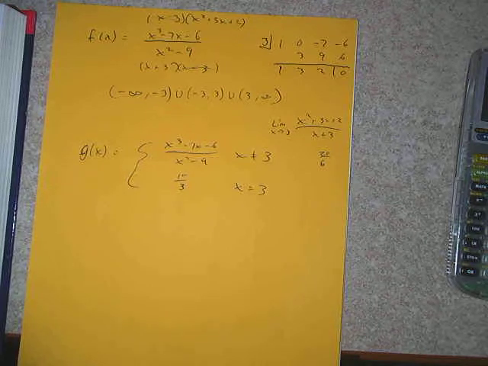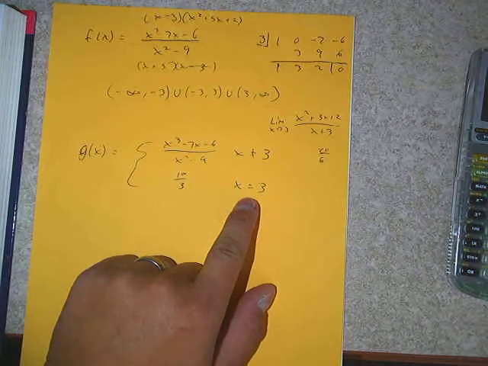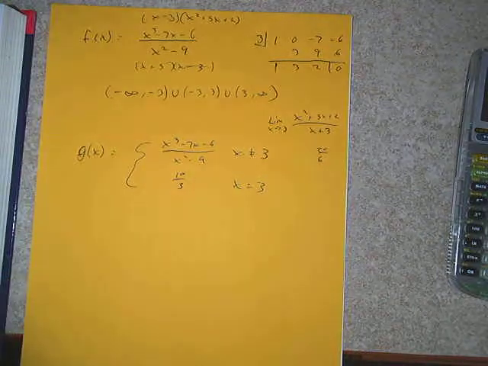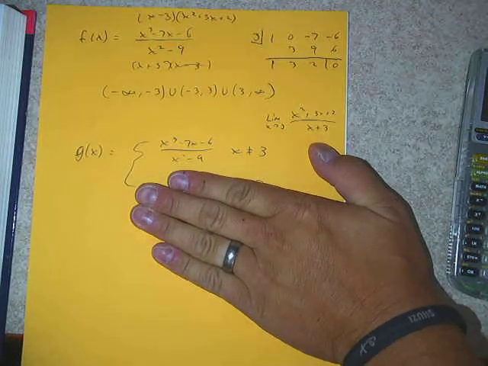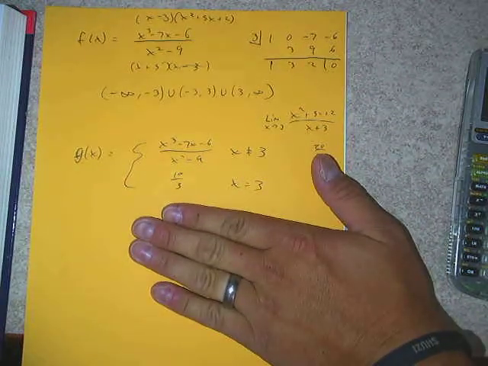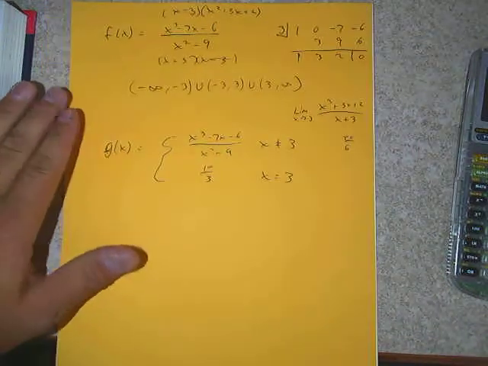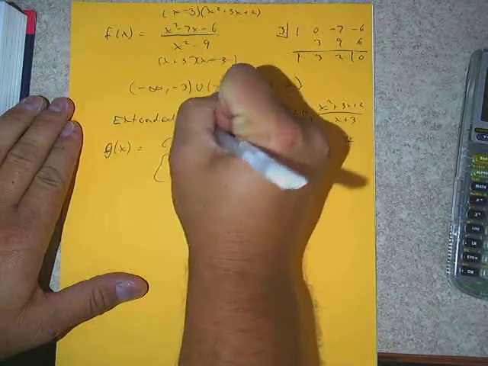So ultimately, the way we fill a hole, the way we make a function continuous when we have a removable discontinuity, is that we essentially redefine the function. Okay? We let it be normal for everything but the point in question. And then that point in question, okay, we fill in the blanks by defining a y value here. And remember, if we just put a number here, all that represents is a point. This part on the bottom just represents the point 3 and 10/3. And if we were to plot that, okay, we would see everything we just saw on the graphing calculator, true? But it would have a hole in it.